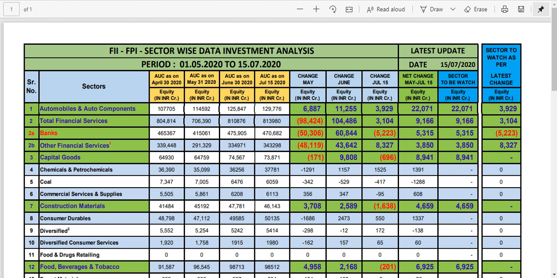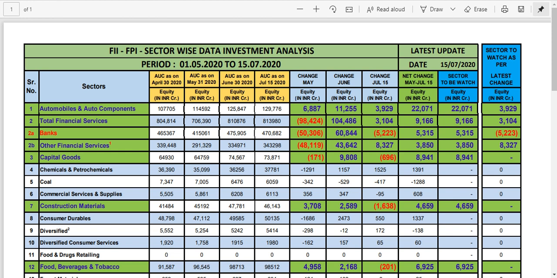Now you can see in the same way in the financial sector. What happened in the financial sector? They withdrew money in the month of May. In the month of June they again invested more than whatever they withdrew, so this is almost equal. And what happened in July? Again they invested 3,104. It's nominal, but they put. So whatever the money outflow or inflow, you get an idea.